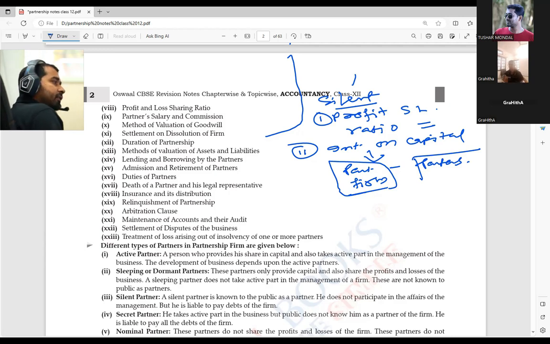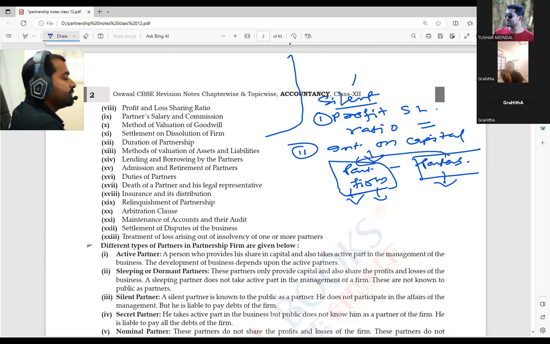So if they are different, the firm can also talk and the partners can also talk indirectly. The firm says, dear partners, I am going to start my business. Can you give some capital to me? Partners say, yes, I can give you some capital. Say for example, I have given 5 lakh rupees capital to you.